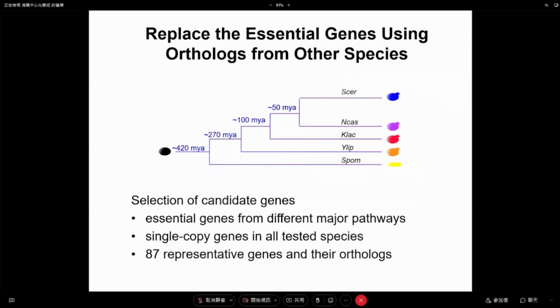And of course, we cannot test all 1,000 genes because there are too many, so we decided to select some representative genes from different pathways, and we try to cover most of the pathways, so we can have a better idea what's going on there. Another idea is to use single copy genes, because if they are duplicated, then they share the function, so it's more difficult to test. In the end, we tested around 90 genes. Then we just put each ortholog back into cerevisiae and test what happens.